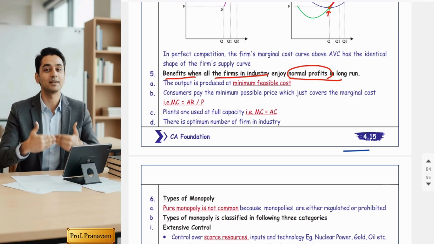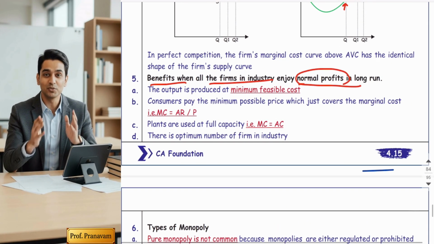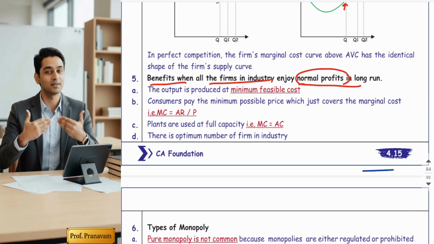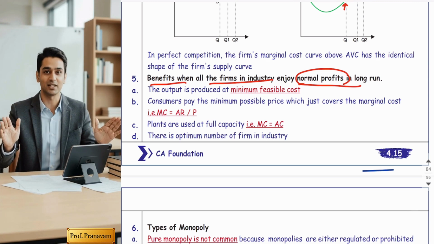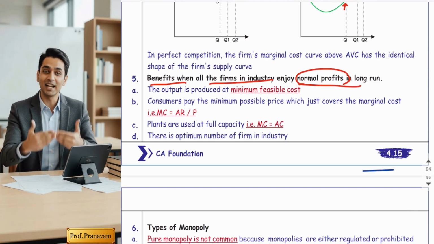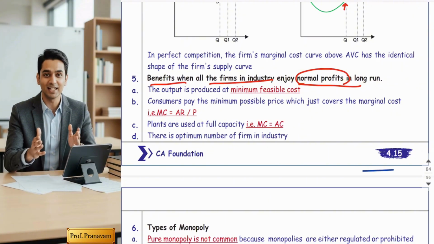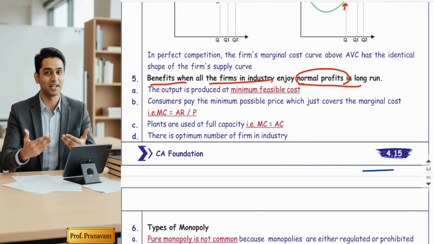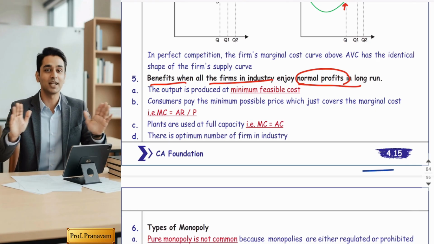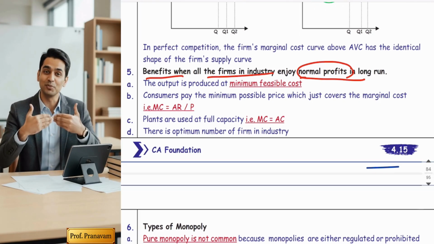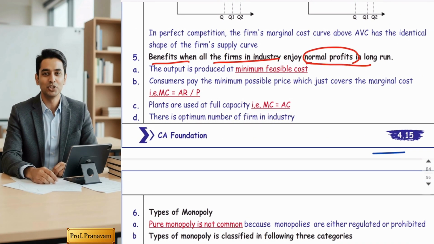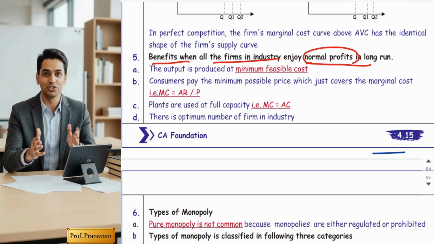You know, the government also wants that businessmen in the long run should always earn normal profit only. If they earn super normal profit, it indicates they are exploiting the consumers. Normal profit is always advantageous and healthy for the economy as well as for the sustainable development of businesses also. So what are the advantages, or what does normal profit actually indicate? What benefits does it indicate?